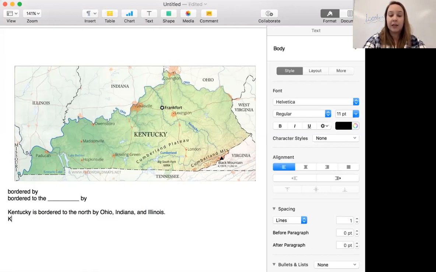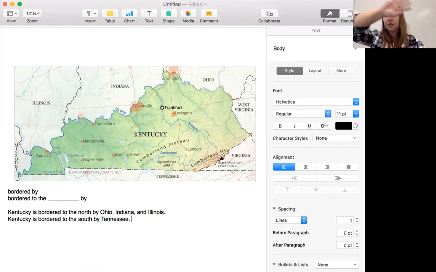We can also say Kentucky is bordered to the south by, what state is Kentucky bordered to the south by? Good, Tennessee, by Tennessee.